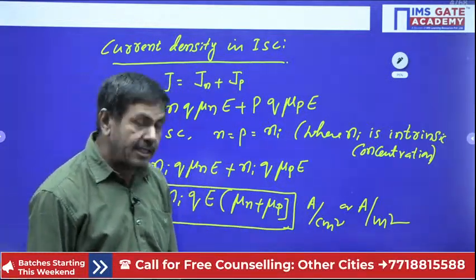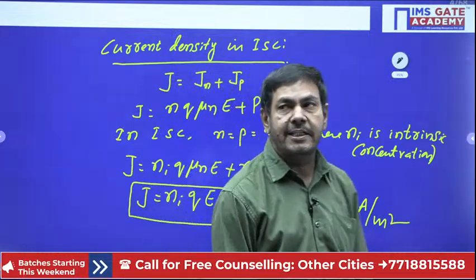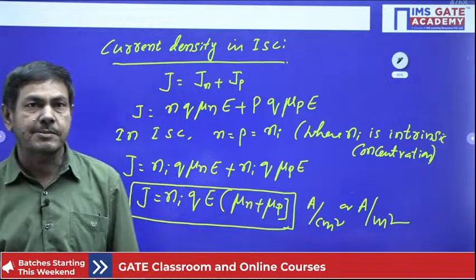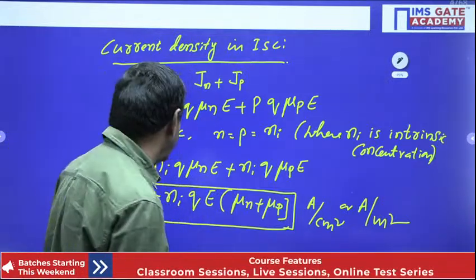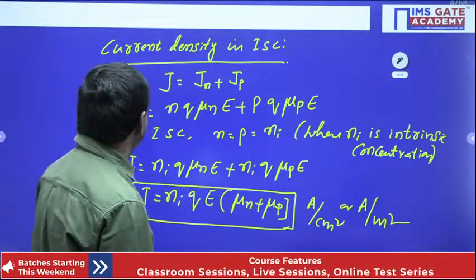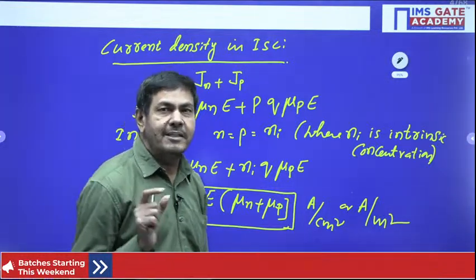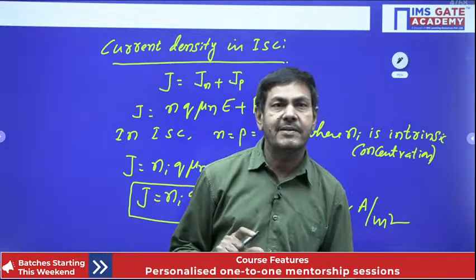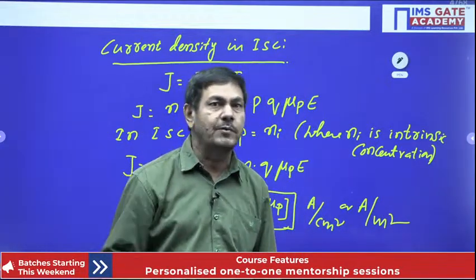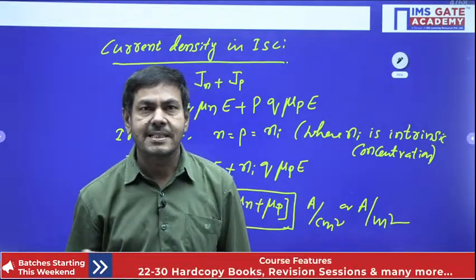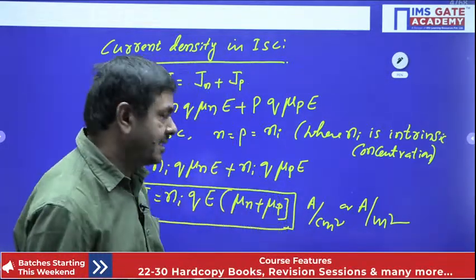But sometimes it comes a necessity to find out the conductivity in intrinsic semiconductor. What formula you can use? Just I will give the explanation for that. You can get the idea about this. But mostly in electronic devices, formula should not be given directly only now. If the formula is given directly means concept is not available only now. Wherever simple analysis is there, that we have to do only now. Understand now.